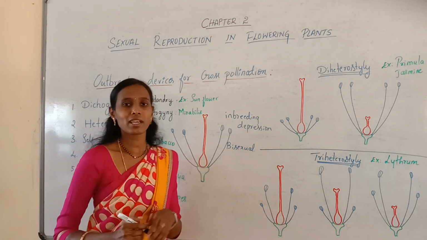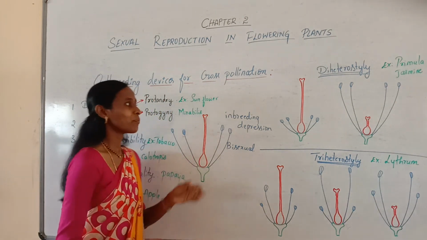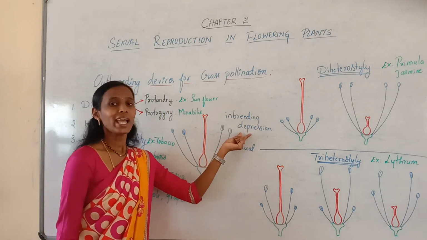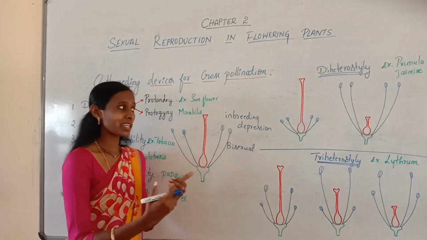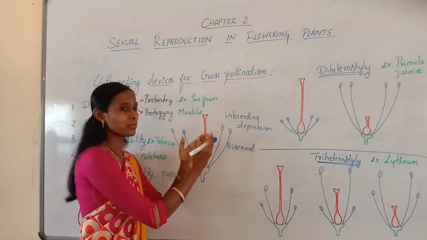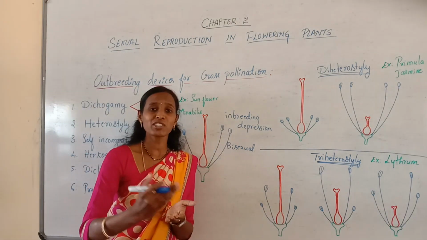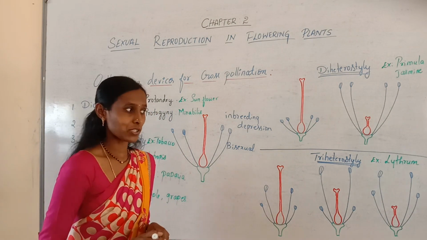We can simply say that continuous self-pollination leads to sterility, which is called inbreeding depression. If the transfer of pollen grains from anther to stigma of the same flower occurs for several generations, it leads to inbreeding depression.